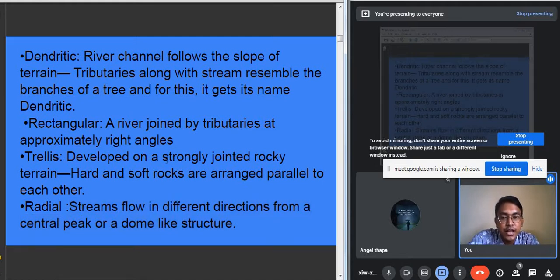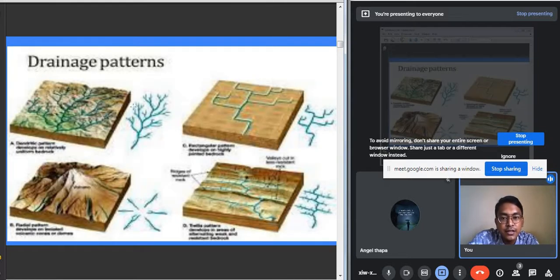Okay, so there are basically 4 different types of drainage pattern, that is the dendritic drainage pattern, the rectangular drainage pattern, the trellis drainage pattern, and the radial drainage pattern. These are the 4 important types of drainage pattern. So here are the images. These images show the types of the drainage pattern.